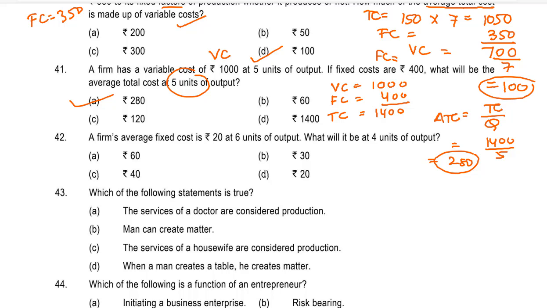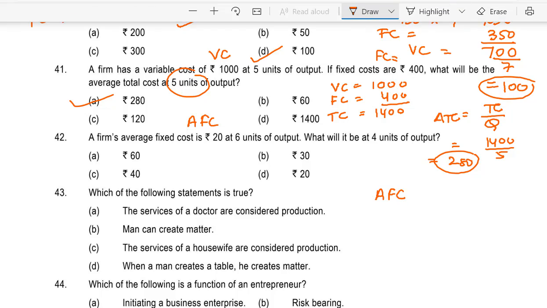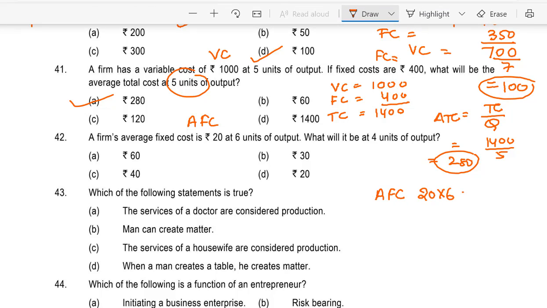A firm's average fixed cost is 20 at 6 units of output. What will be the average fixed cost at 4 units of output? As you can see, average fixed cost is 20 at 6 units of output. So this will give you 120, that is total fixed cost.